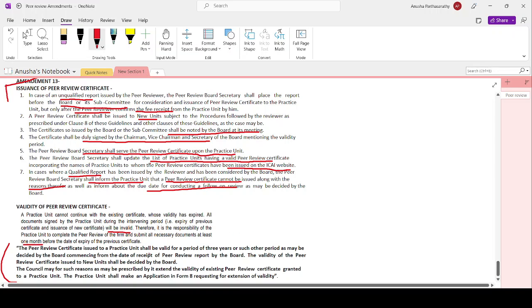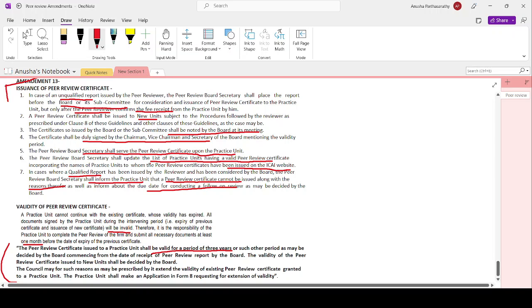The peer review certificate issued to the practice unit shall be valid for a period of 3 years, or such period as may be decided by the board, commencing from the date of receipt of the peer review report by the board. The validity of the peer review certificate issued to a new unit shall be decided by the board. For general units, it will be 3 years, and for new units, it will be decided by the board alone.